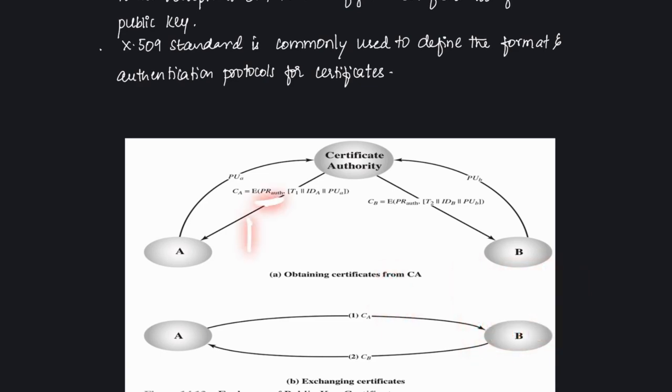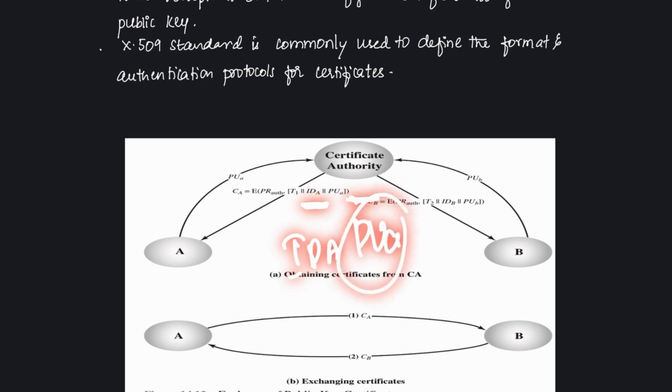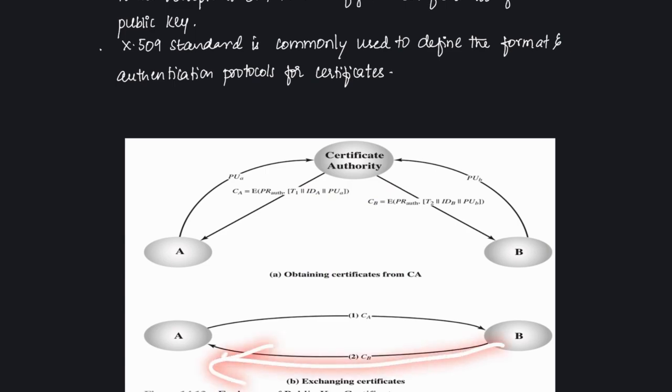B will first verify that the certificate was issued by the certifying authority, then check whether the T1 timestamp is current, check the identity IDA that has sent it, and see that PUA is A's authentic public key.